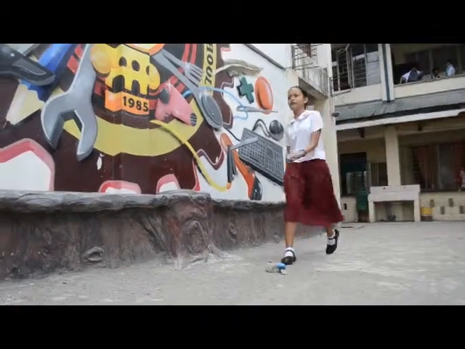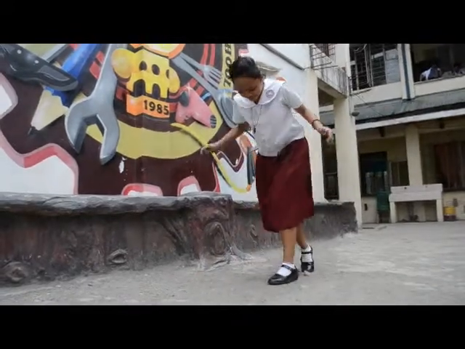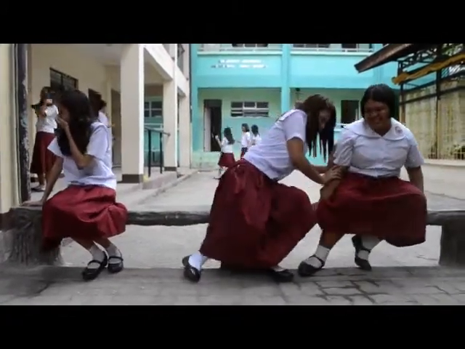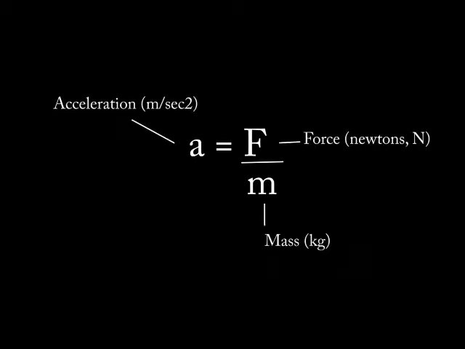The second law of motion is the law of acceleration. It states that the acceleration of an object is directly proportional to the magnitude of the net force acting on it and inversely proportional to its mass. If an object has more mass, it accelerates at a lower rate because mass has inertia. To get the acceleration of an object, this is the formula: a = F/m, where a is the acceleration, F stands for force, and m for mass.